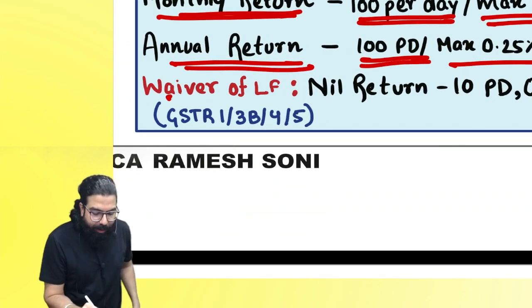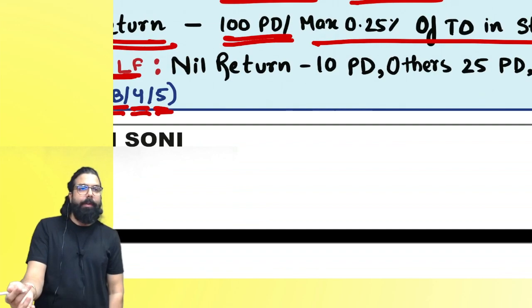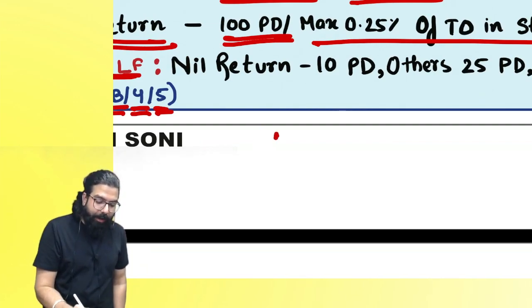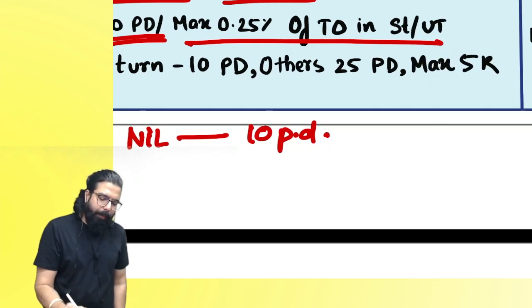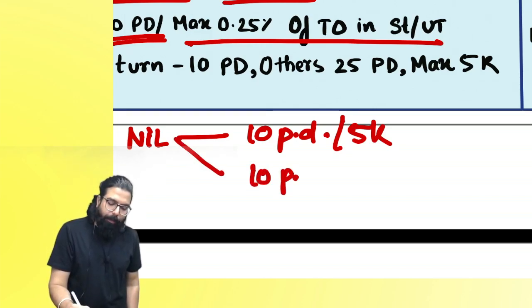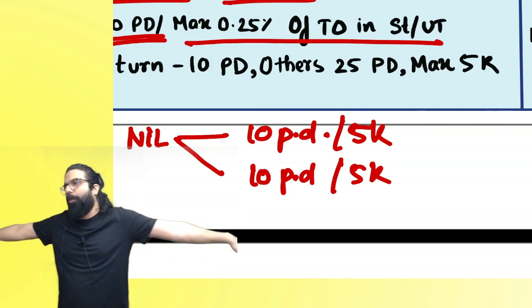Now everyone over here, waiver of late fee. They went ahead and told if GSTR 1, GSTR 3, GSTR 4, GSTR 5, etc. you are filing late, 100 rupees per day was there, right? Government told if you are filing nil return, then it's okay. You don't have to pay 100 rupees. You can pay 10 rupees per day, but maximum will be how much? 5,000. And sir, then again 10 rupees per day under SGST Act, and maximum will be 5,000. Did you guys get this point first of all?